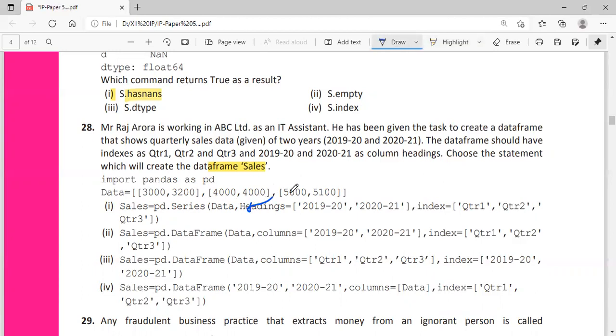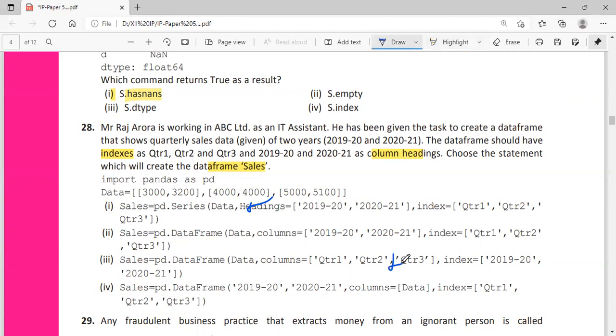Here it was told that indexes should be Quarter 1, Quarter 2, Quarter 3, and the years should be the column heading. Indexes we can see are Quarter 1, Quarter 2, Quarter 3, correct. Here the index is coming as the year, so this also can be skipped.